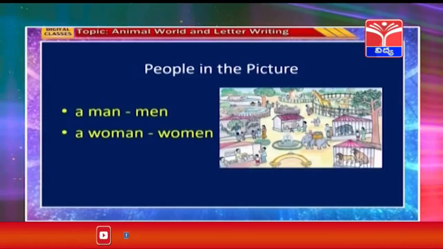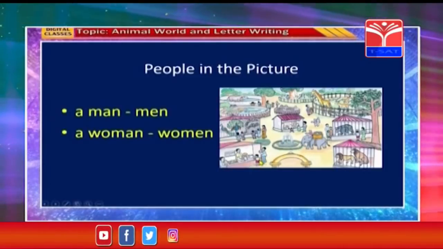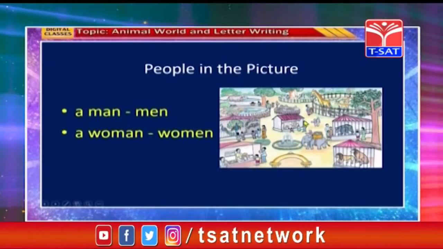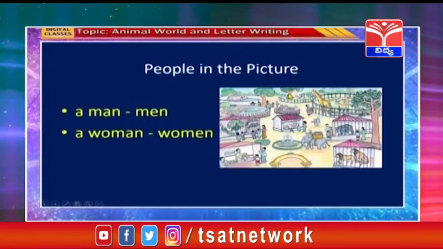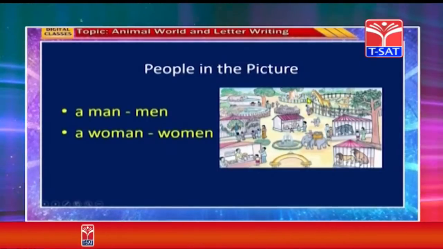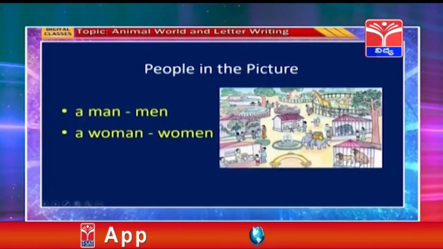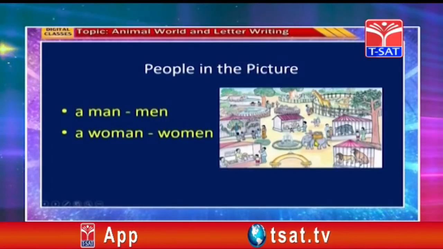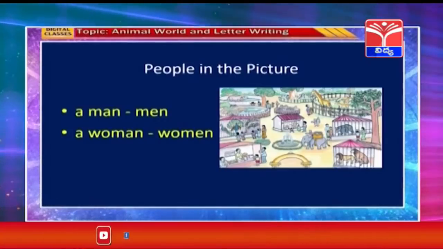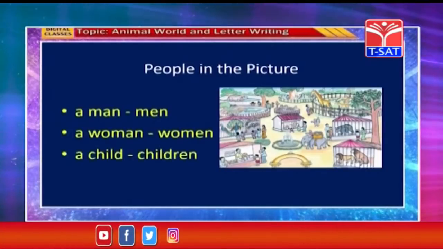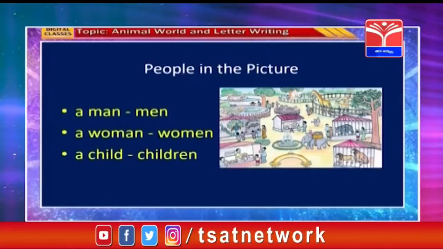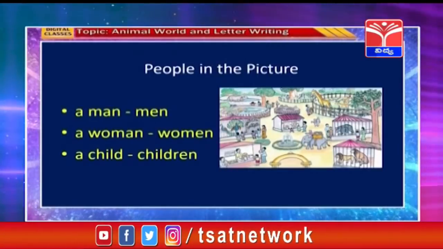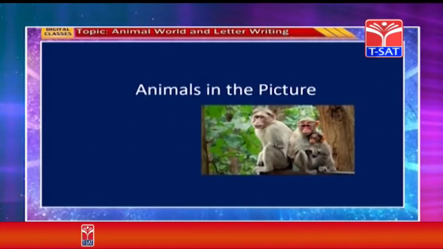Look, children, here is a boy drinking the juice. And there some children are playing at the playing area. And here some children are riding the elephant. So there are children in the picture. A child, children.